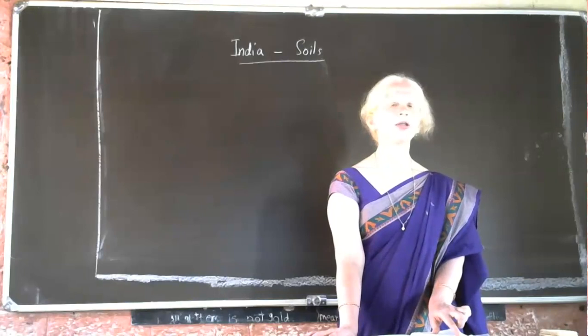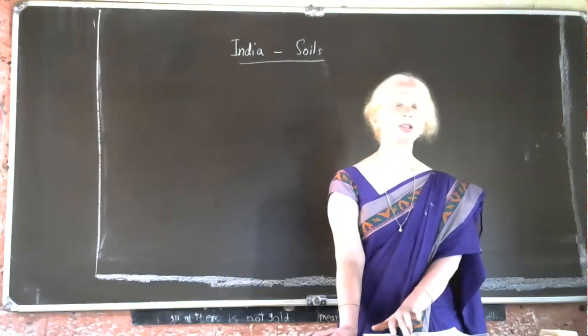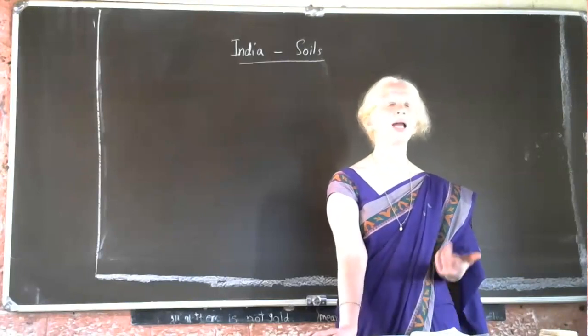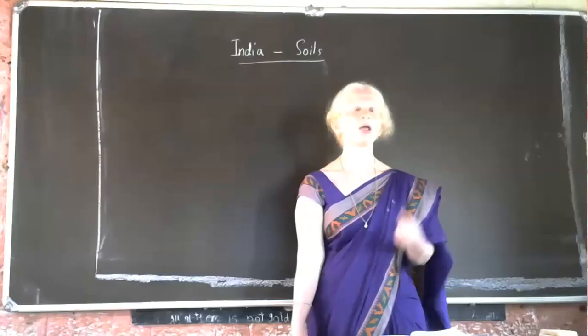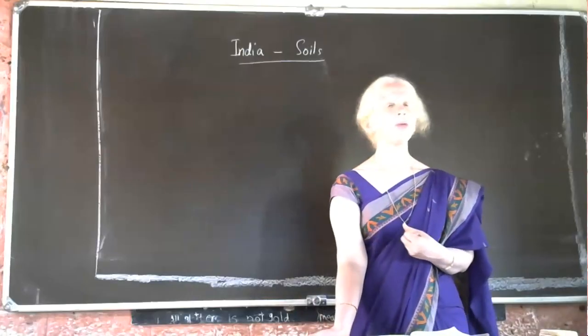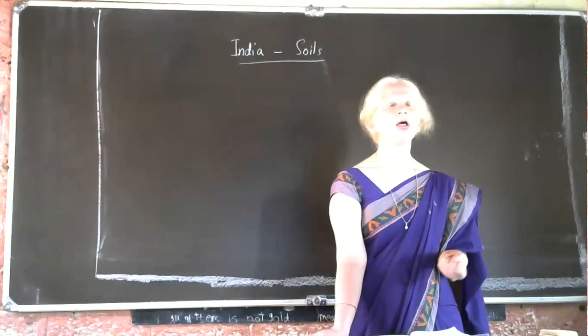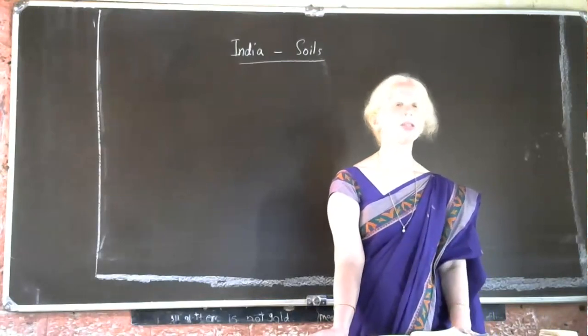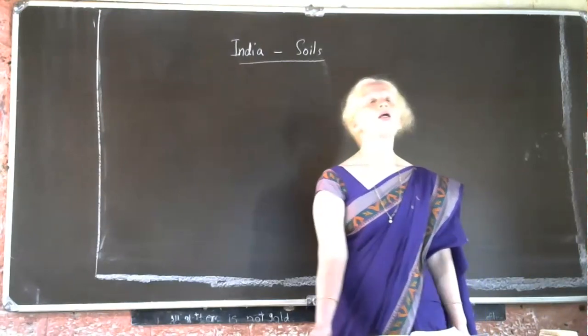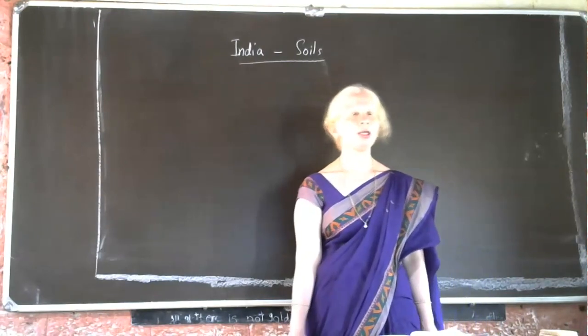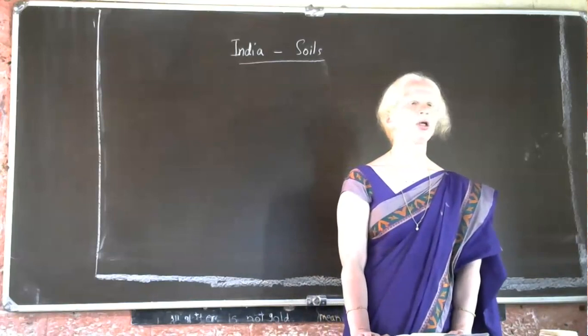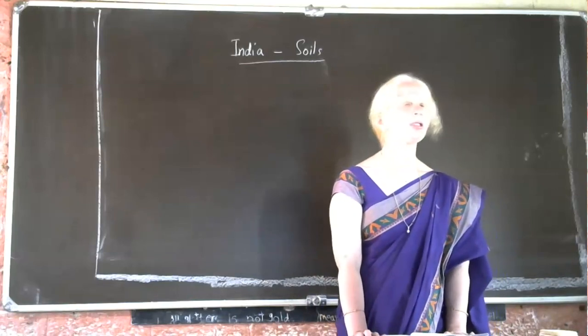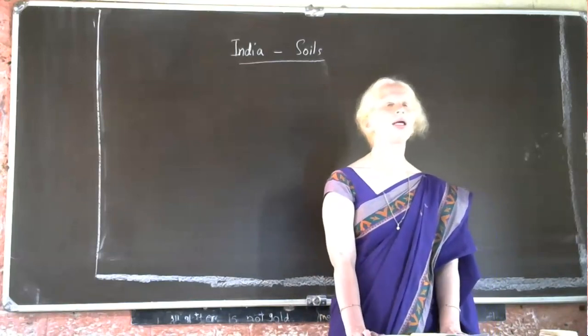Third one is black soil is clayey, whereas red soil is sandy. Fourth one is black soil can hold moisture, whereas red soil cannot hold moisture. The next one, red soil is not so fertile and black soil is fertile. In this way, you have to write the difference between black soil and red soil. Okay. Now, after this, next one is laterite soil, children.